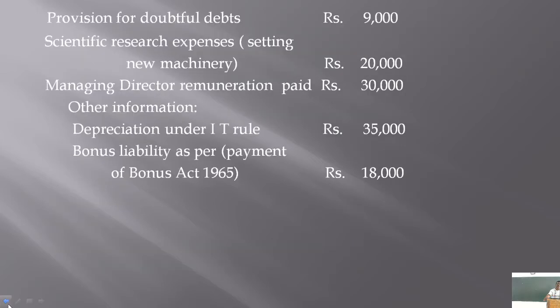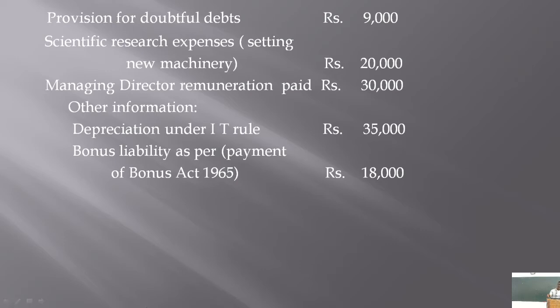Again we have provision for doubtful debts 9,000, scientific research expenses which is related to setting up new machinery rupees 20,000, managing director's remuneration paid rupees 30,000, and other related information: depreciation under income tax rule 35,000, bonus liability as per the Payment of Bonus Act 1965 is 18,000.